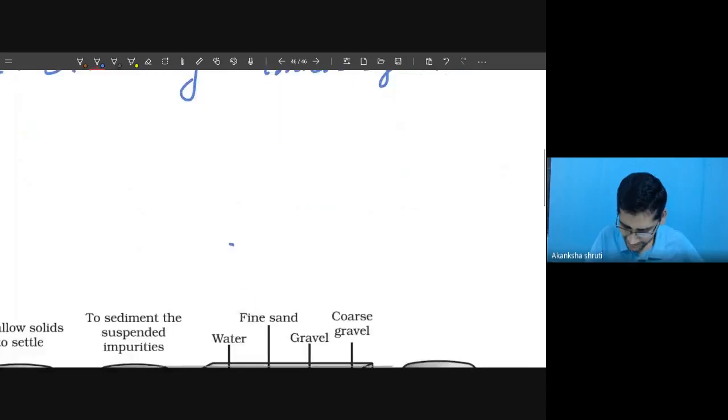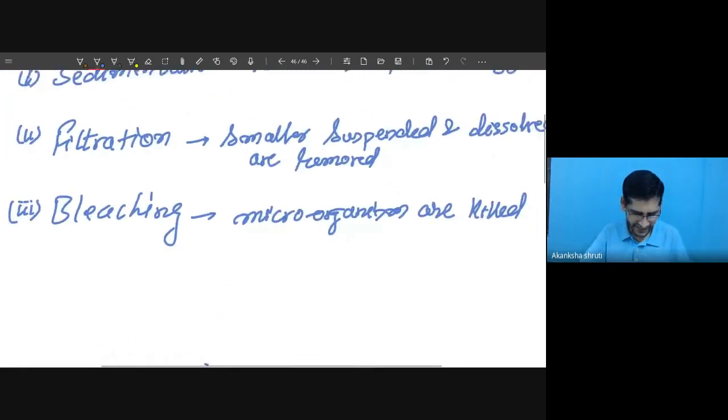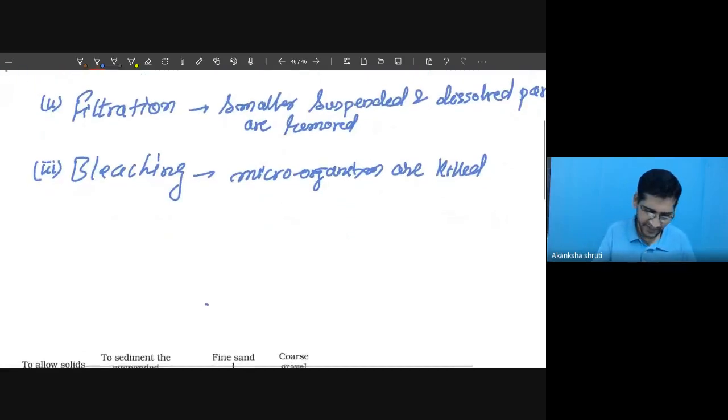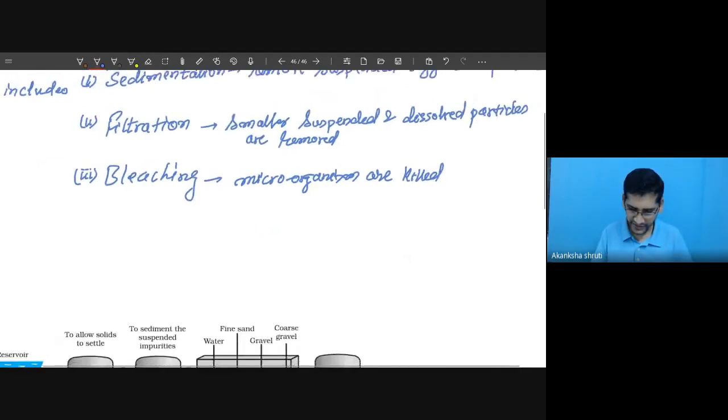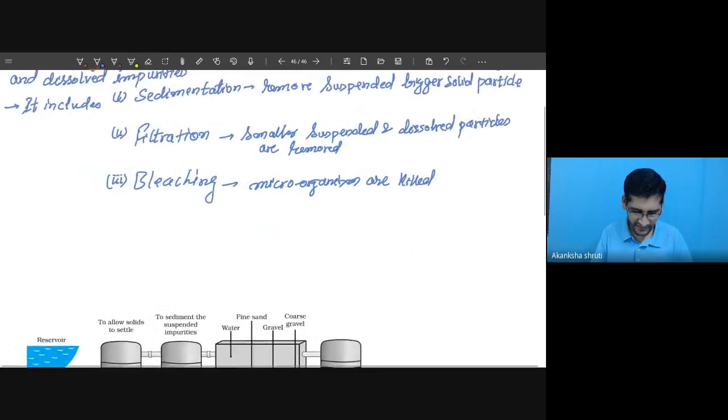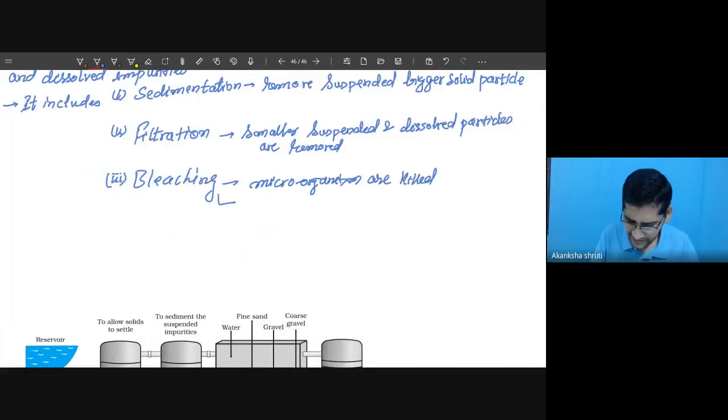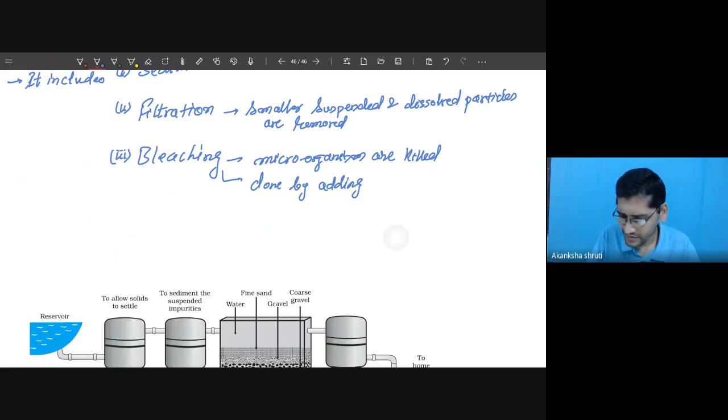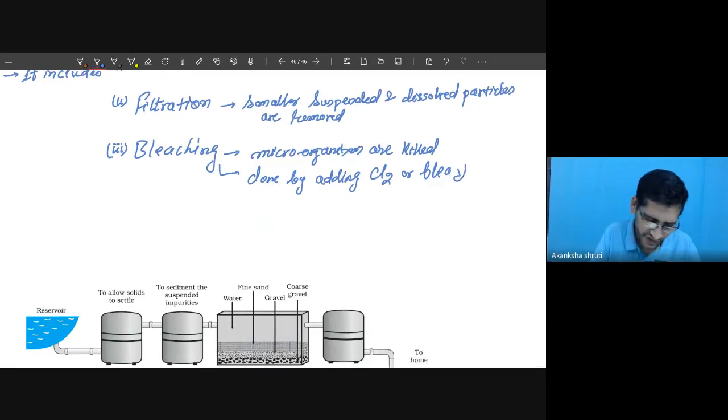This is done by adding a chemical like bleaching powder or chlorine, Cl2.